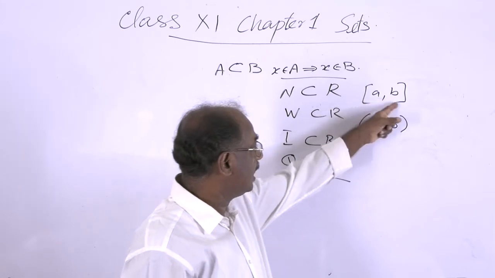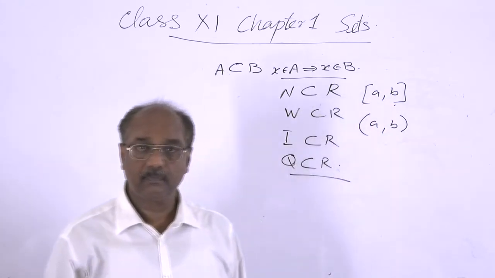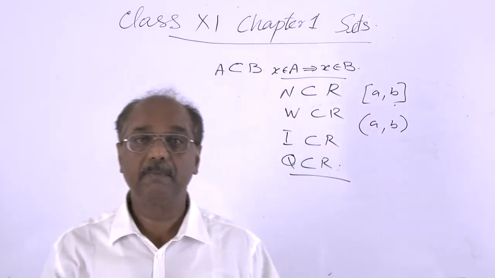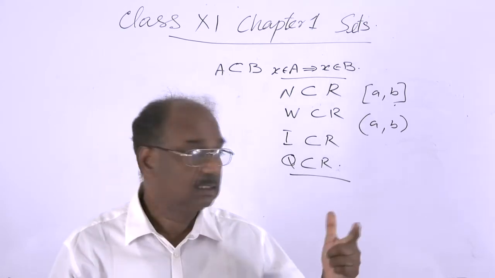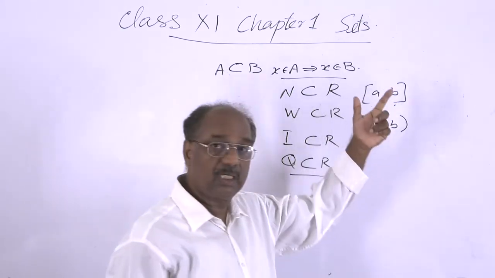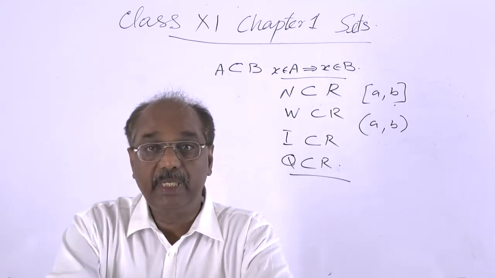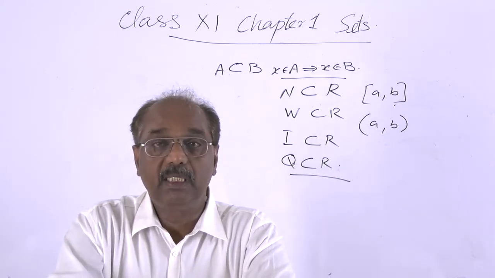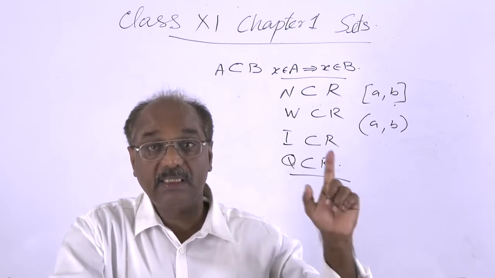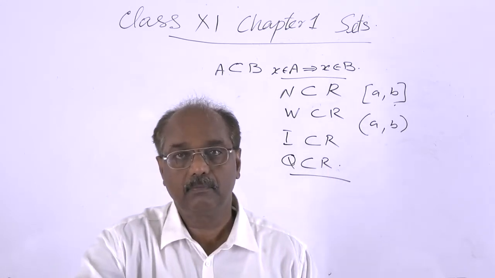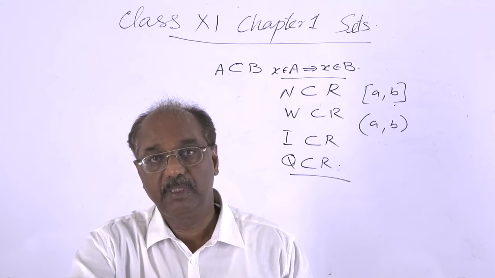This closed interval [a, b] means a and b are real numbers, and that this interval consists of all real numbers between a and b, including a and b.